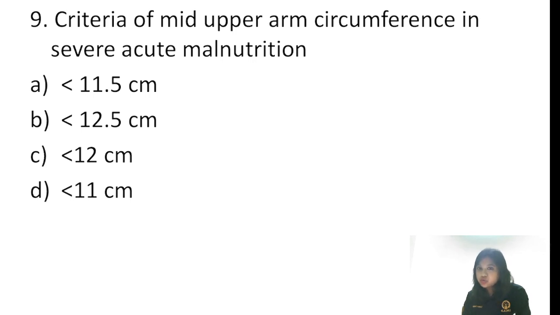So I have got a doubt regarding this question, whether the question was regarding only SAM or it was the MUAC criteria in severe malnutrition in Shakir's tape. But please be assured, whether it is a Shakir's tape or simple severe acute malnutrition, the answer is only one. Okay, that is less than 11.5 centimeter will be the answer of MUAC in severe acute malnutrition.